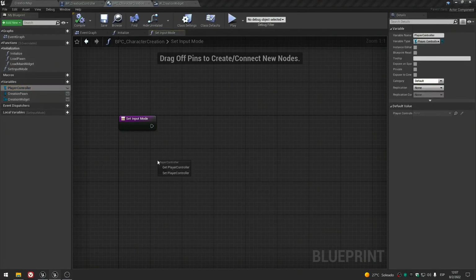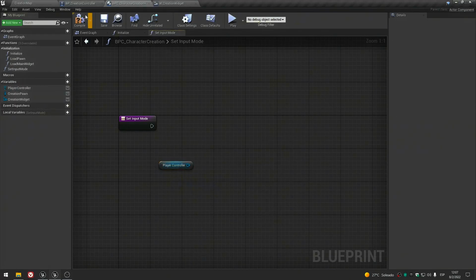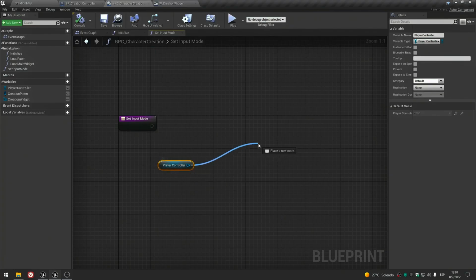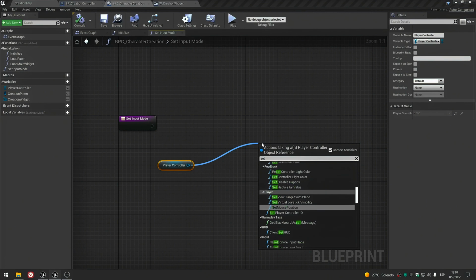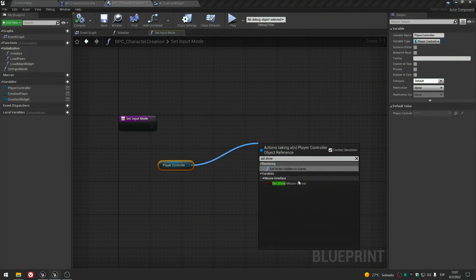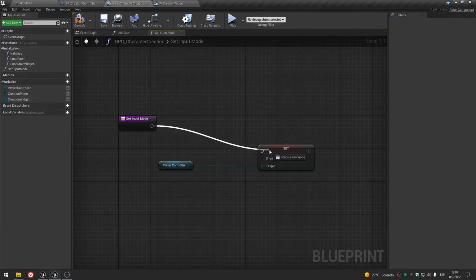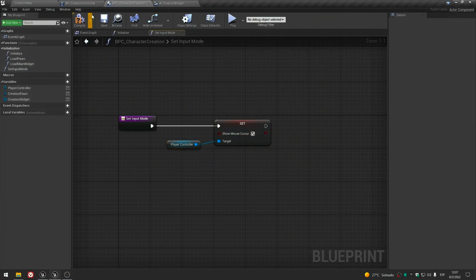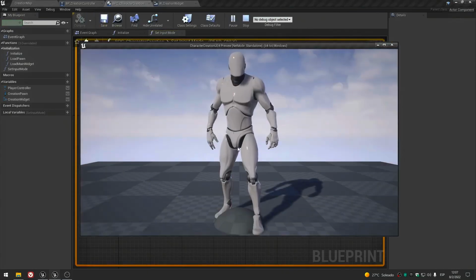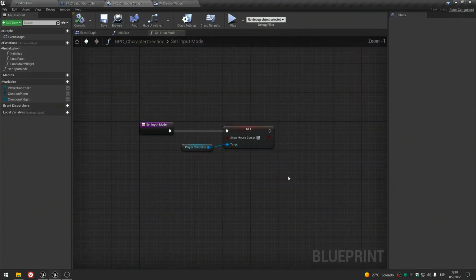So drag our player controller variable into our set input mode function, and from there extend and search for set show mouse cursor and set it to true. And now if I click play and click inside the screen, I can still see the mouse.